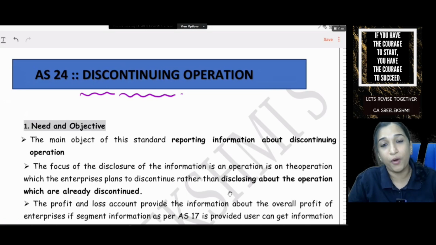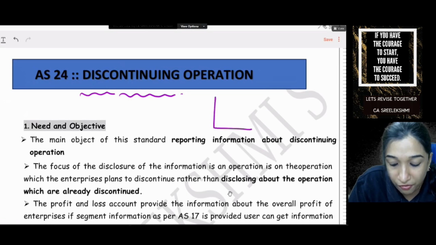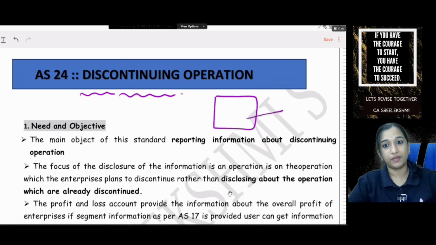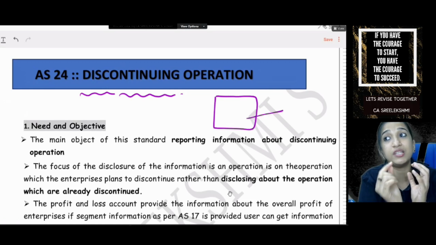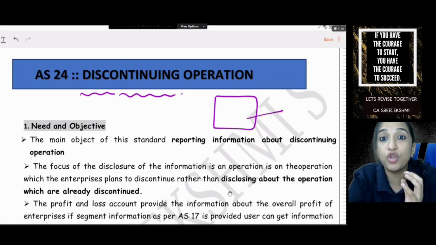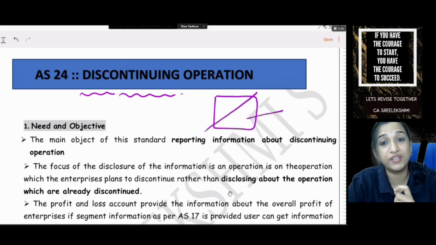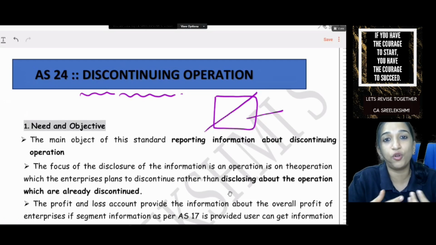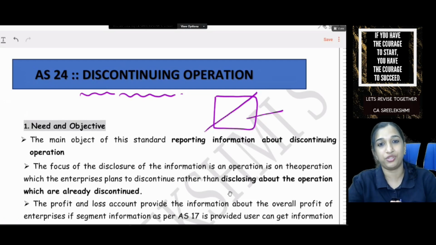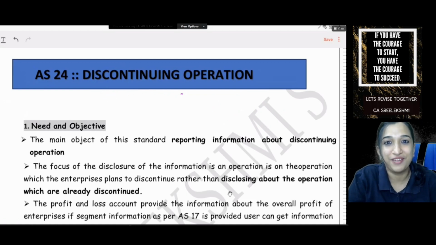So it's very important or relevant for a shareholder to identify how much of the profits is stable. Meaning out of the total profits, some profits are not stable because they are from some business which is going to stop in future. So it's important for me to identify how much profits are stable and how much are not stable, how much cash flows are going to discontinue in future, how much EPS is going to discontinue in future. So this is the background of AS24.